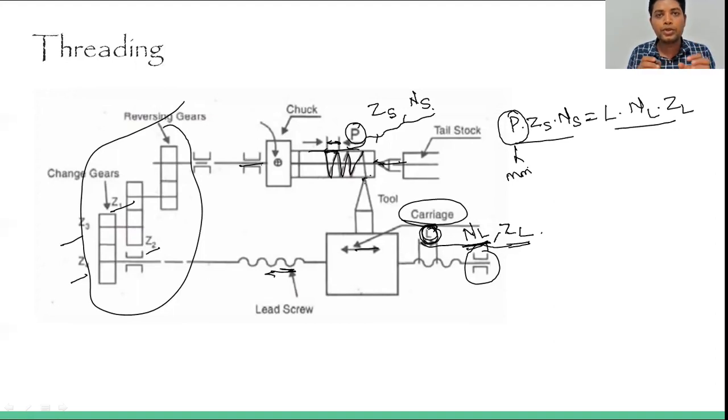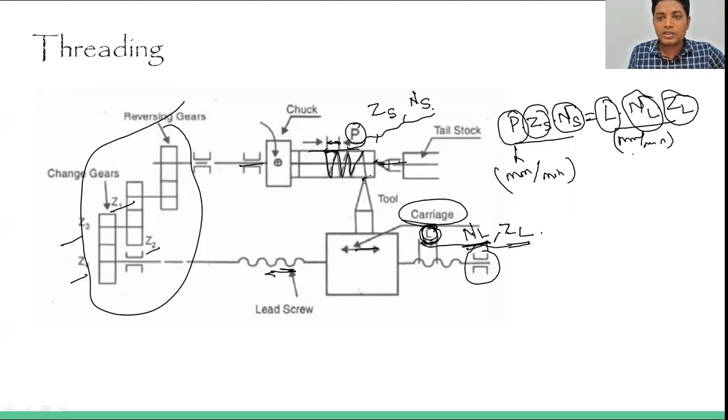Basically, this terminology comes in mm. The lead screw gives you a reciprocating motion, so that will be in mm. That is the number of teeth, and this is per revolution, meaning rpm, revolutions per minute, so this will be mm per minute. And this is also the lead screw pitch in mm, that is basically the pitch, okay. This is the rotational speed, in rpm. That is the number of teeth again, so that is again mm per minute.